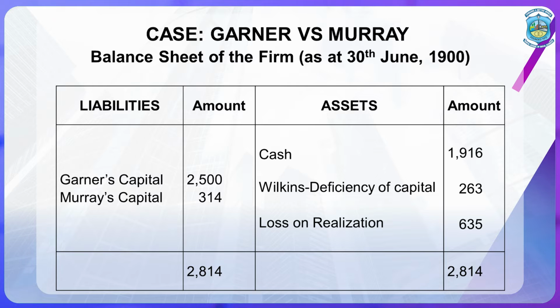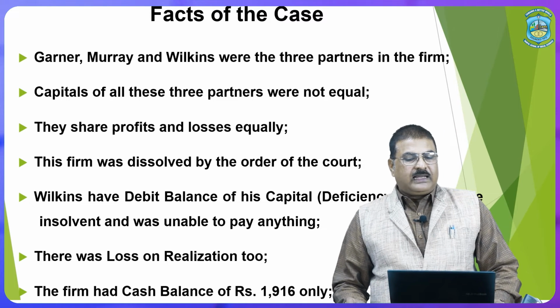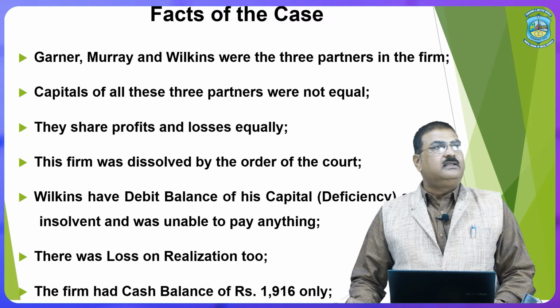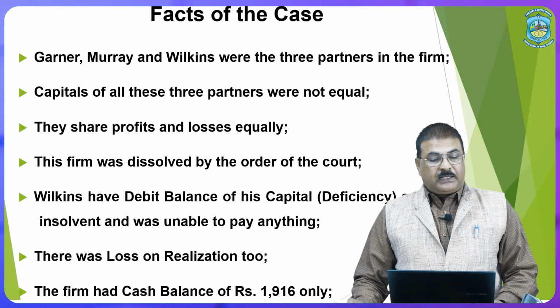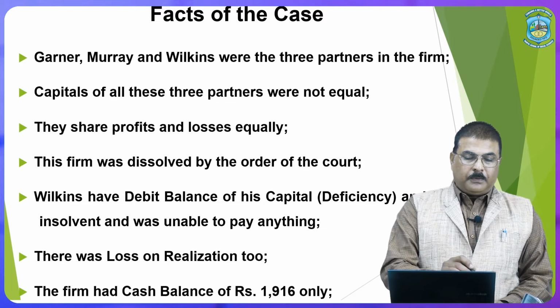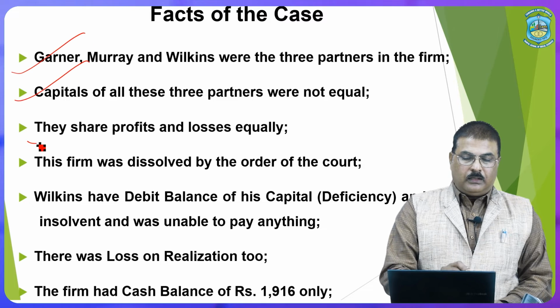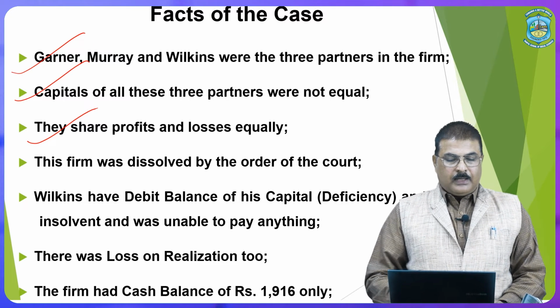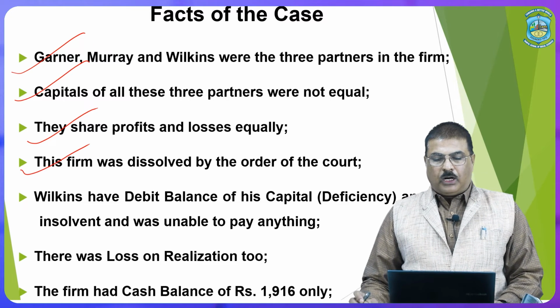The facts regarding this case: Garner, Murray and Wilkinson were the three partners in the firm. Capitals of all these three partners were not equal. They shared profits and losses equally. The firm was dissolved by the order of the court.